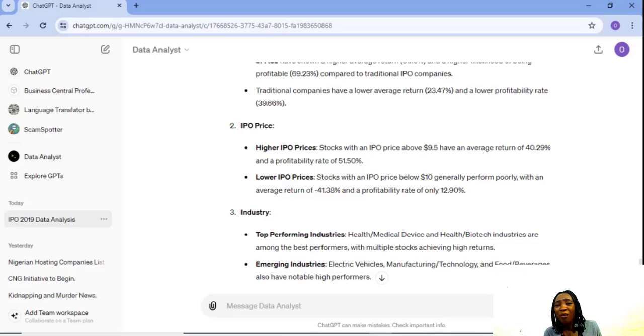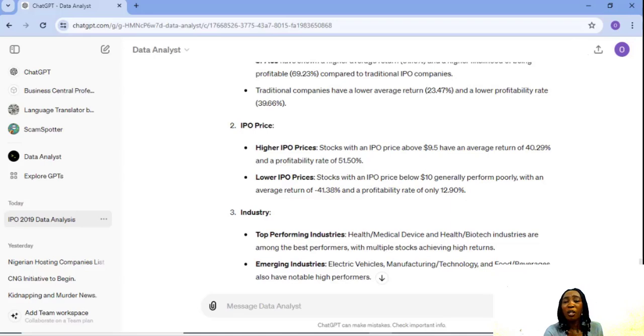Traditional companies have a lower average return and a lower profitability rate. IPO price. Higher IPO prices: stocks with an IPO price above $9.5 have an average return of 40.29% and a profitability rate of 51.5%. Lower IPO prices: stocks with an IPO price below $10 generally perform poorly, with an average return of minus 41.3% and a profitability rate of only 12.9%.